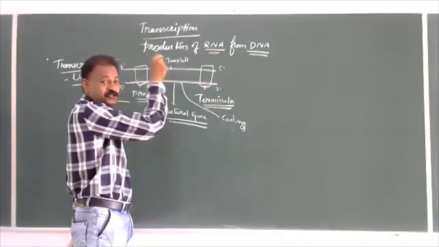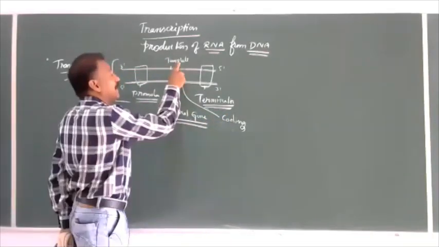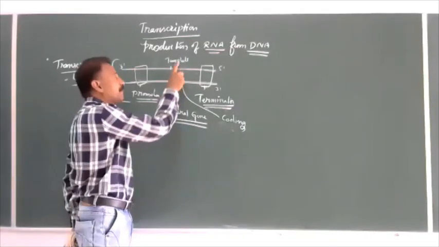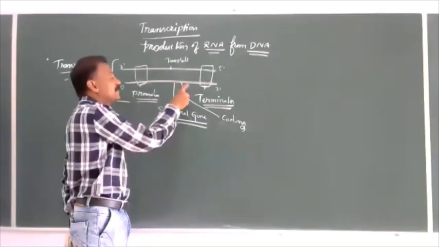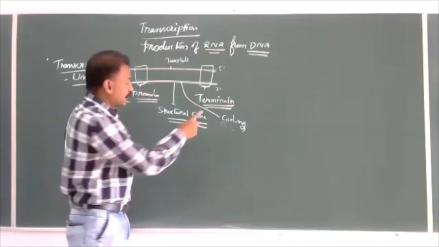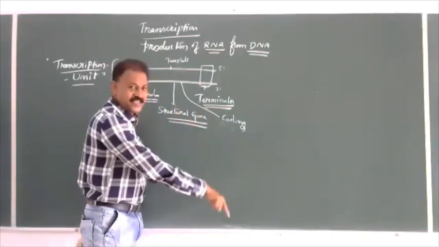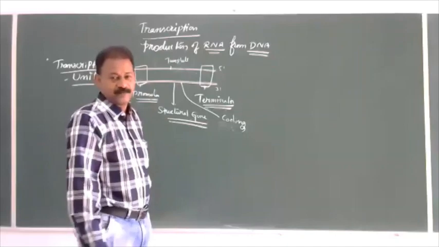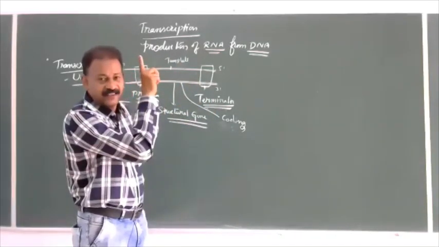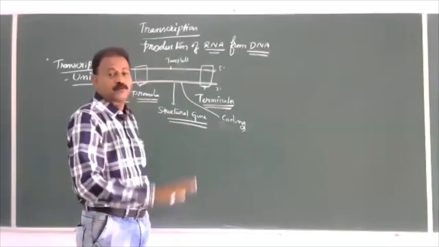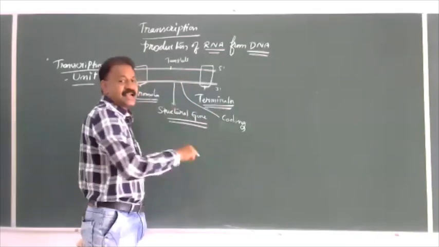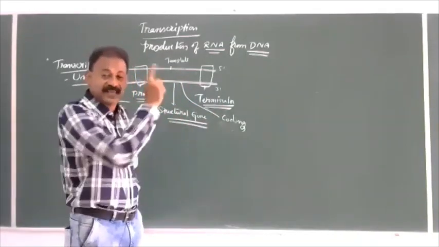Because the RNA which is produced is complementary to the template, but it is similar to the coding strand. So the RNA and the coding strand are both the same except for uracil. In the coding strand, if thymine is there, in the RNA uracil will be there. Adenine bonds with thymine in DNA, whereas adenine bonds with uracil in RNA.